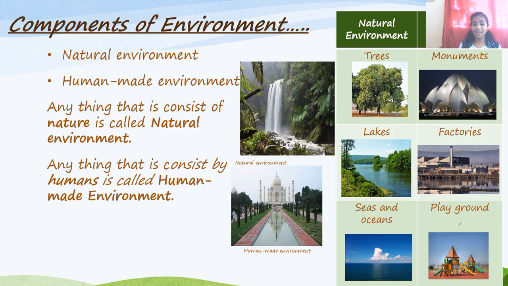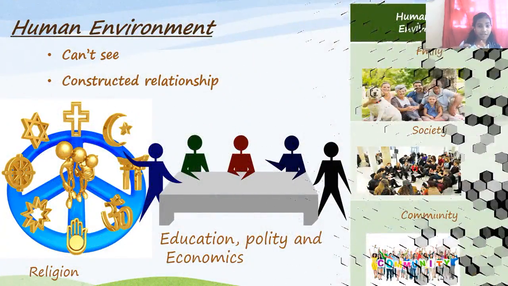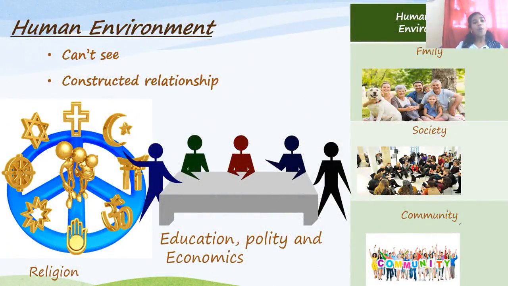Yes, I can read your mind. Let's go to the next. Same transitions are there. So what is the human environment basically? I have told you about the natural environment and the human-made environment. These are components of the environment, and the human environment is one of the main components. Although, the three are all very main. So what is the human environment?